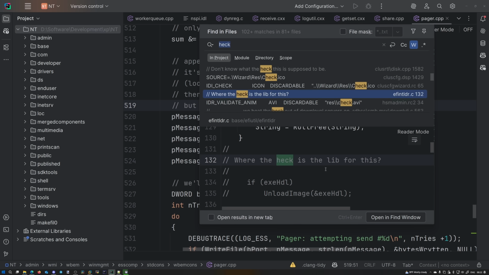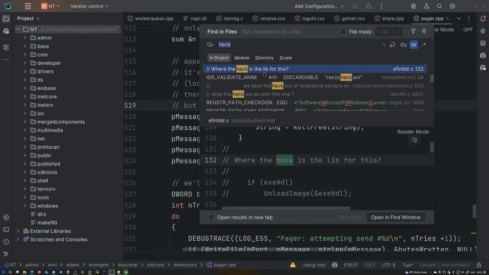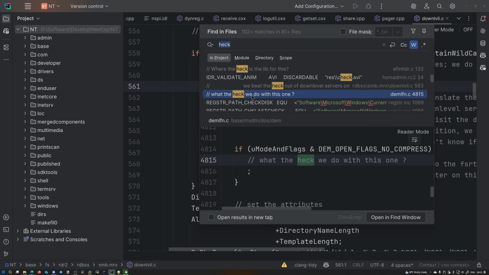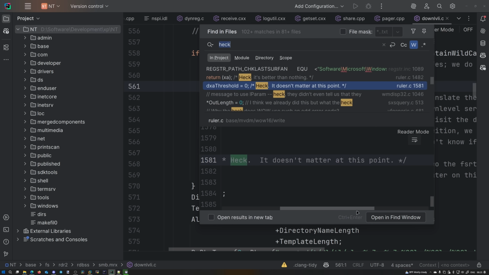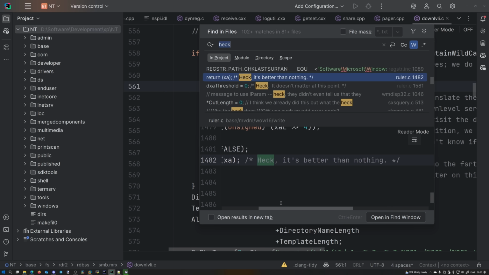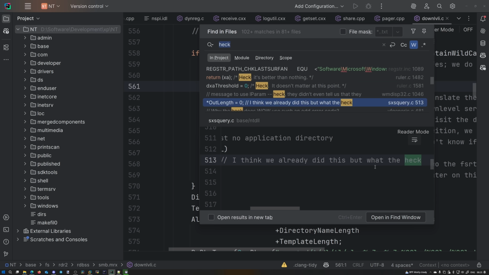So where the heck is the lib for this? Someone couldn't find the library. What the heck do we do with this one? Heck, doesn't matter at this point. Heck, it's better than nothing. I think we already did this, but what the heck?